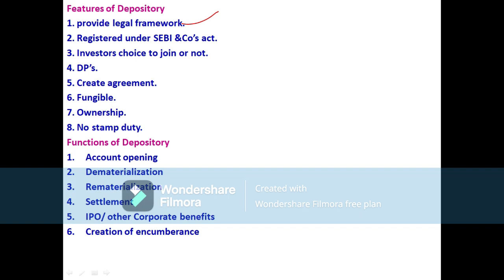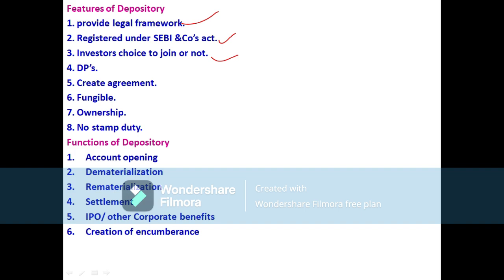The other one is registration under SEBI and the Companies Act. Depositories should be registered under the SEBI Act and Companies Act. The depository should be registered, and at the same time a certificate of commencement of business will also be given under the SEBI Act and Companies Act. Then, investors' choice to join or not to join means the investor has every right to join the depository system or not.